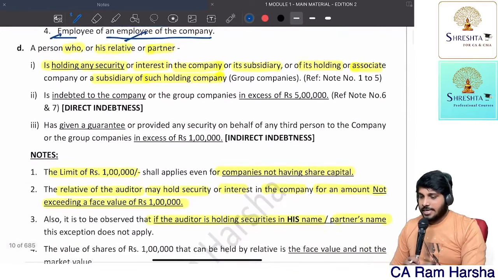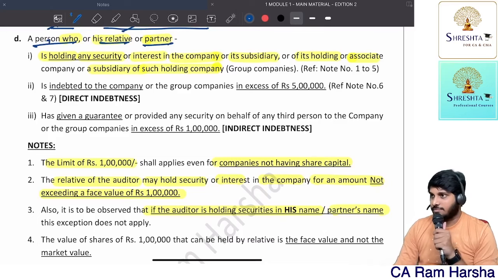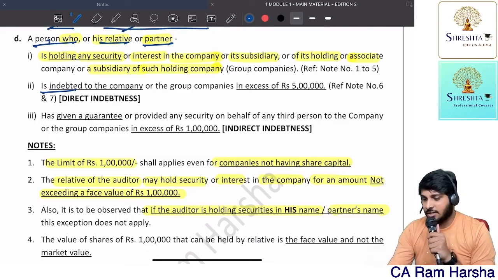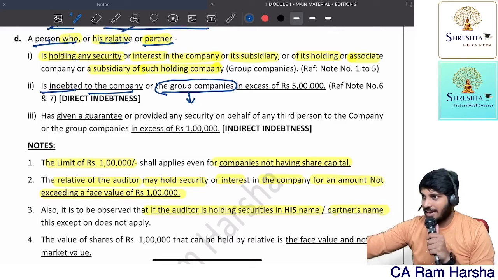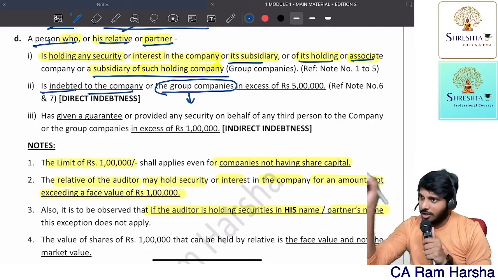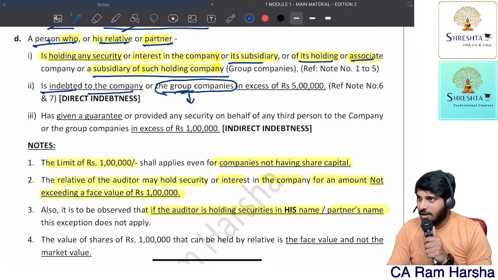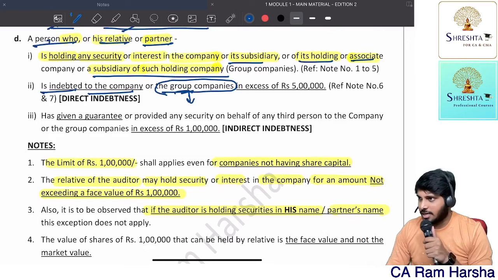Next. Second disqualification, same. A person who or his relative or his partner, if they are indebted to the company or the group companies, this is a word used by me. But actual words are, it's a subsidiary, it's a holding, it's the associate or subsidiary of the holding. You need to write in exam this full sentence. I simply used for the sake of convenience group company word. In exam you must use fully. Clear, all of you?